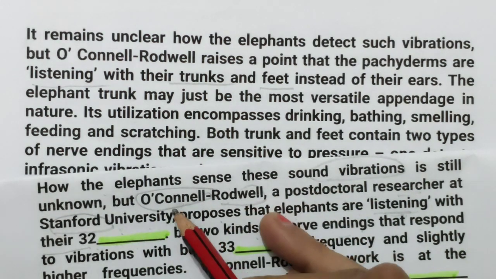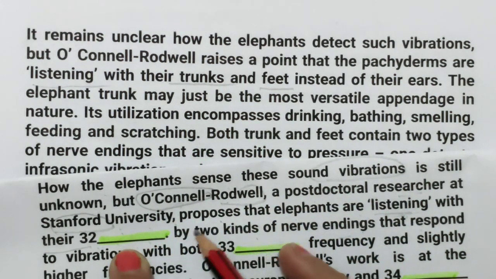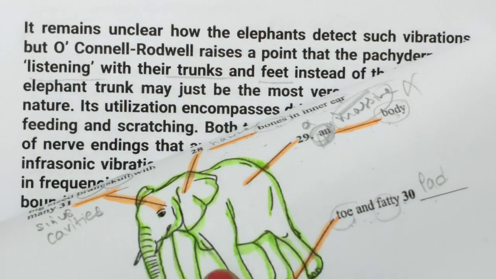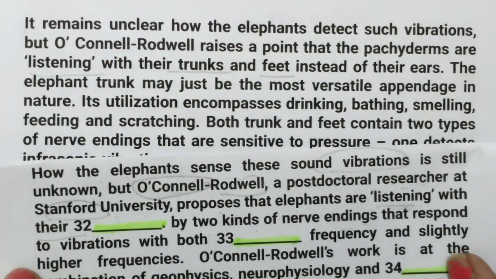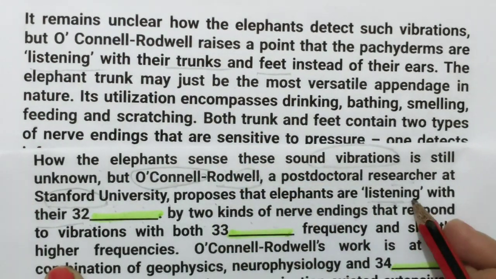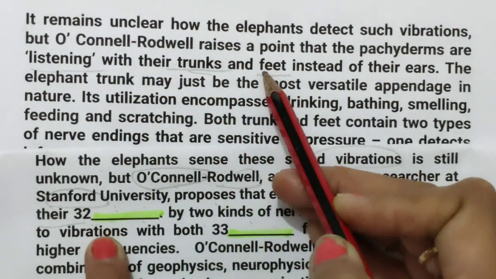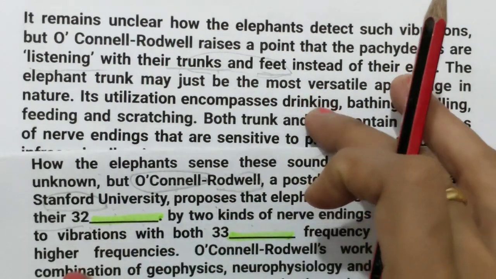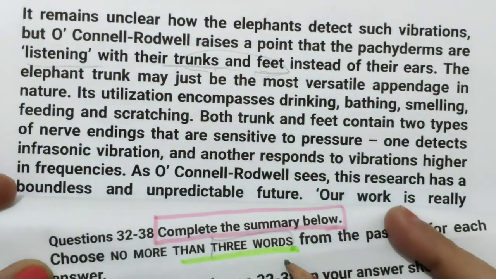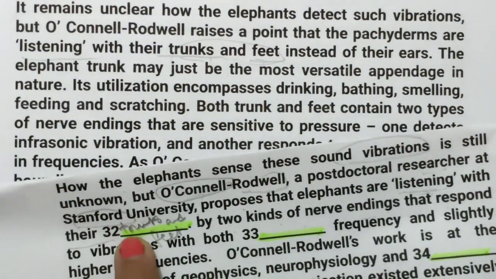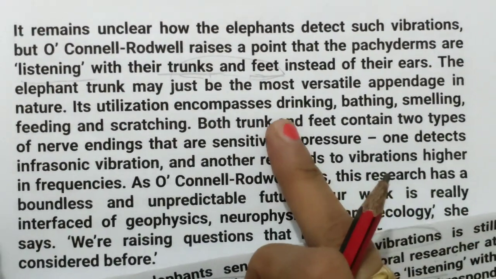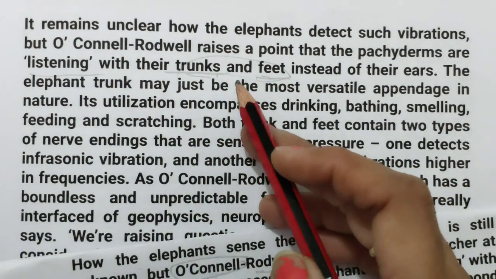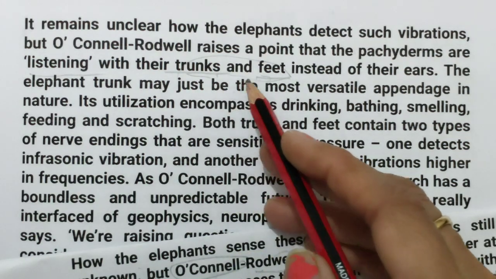The first two lines were in the first paragraph, and the actual location of question number 32 is in this paragraph, where we have left the question numbers, these blank question numbers, label diagrams. So here I have got elephants are listening with their dash, listening with their trunks and feet. It means three words we have to write here. We will be writing three words because they have given us the option of no more than three words. So I have written trunks and feet. Whatever spellings are given, trunks and feet, you have to write the same. If you are writing all answers in capital, then all letters will be in capital.